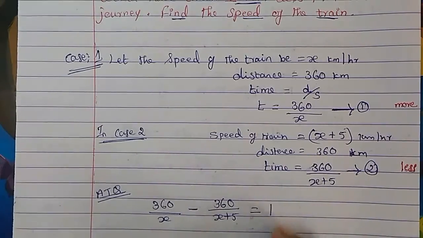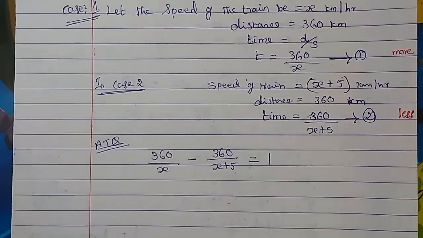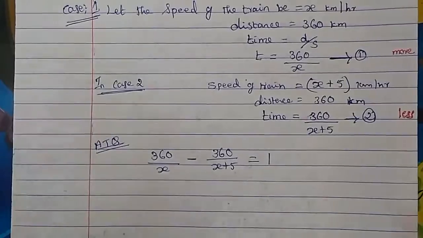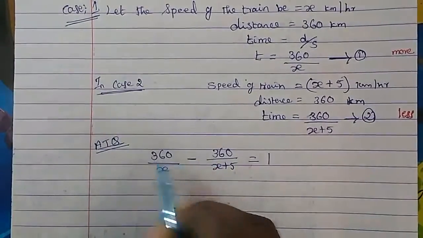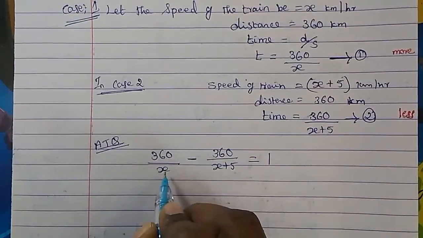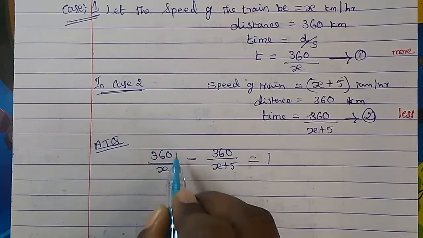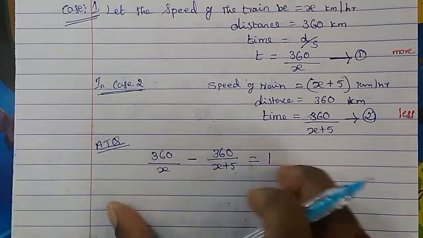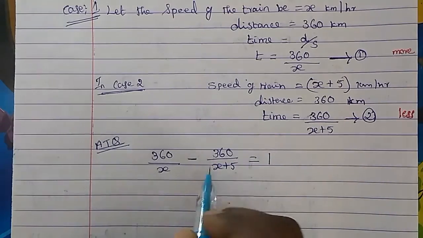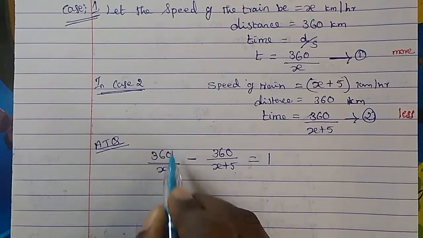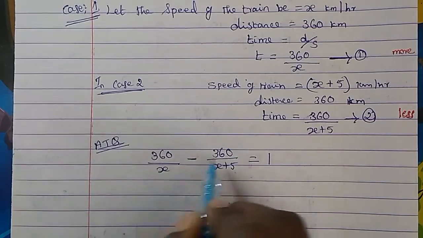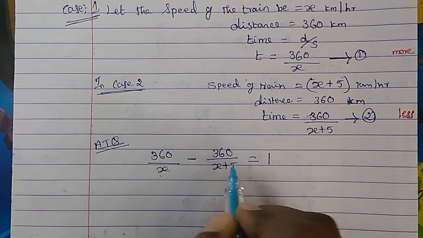Okay, now we will make this into a proper equation. So now here in the denominator you have x, here you have x plus 5. So to get the denominator the same on both sides, we have to take the LCM. So with x plus 5 we will multiply, and here with x we will multiply.